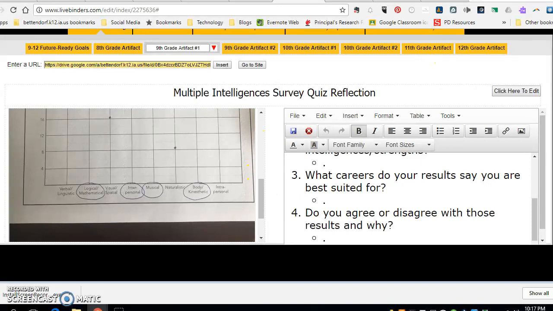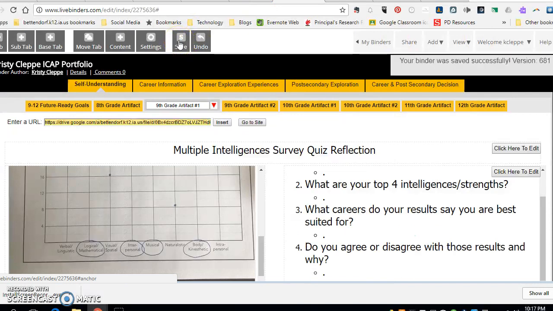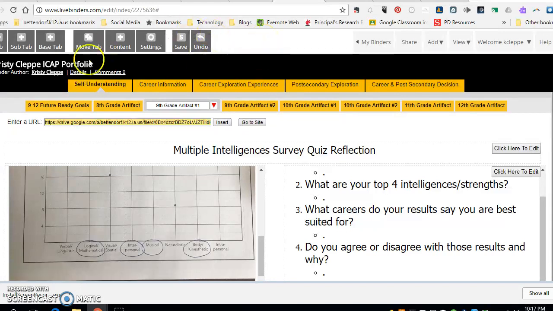Okay, so once students have this updated, then they would click Save as well. And that is the end of what ninth graders should have completed by the end of the first quarter. If they have all of that completed, then we just need them to document this in Career Cruising. And so I'm going to show you how to do that as well.